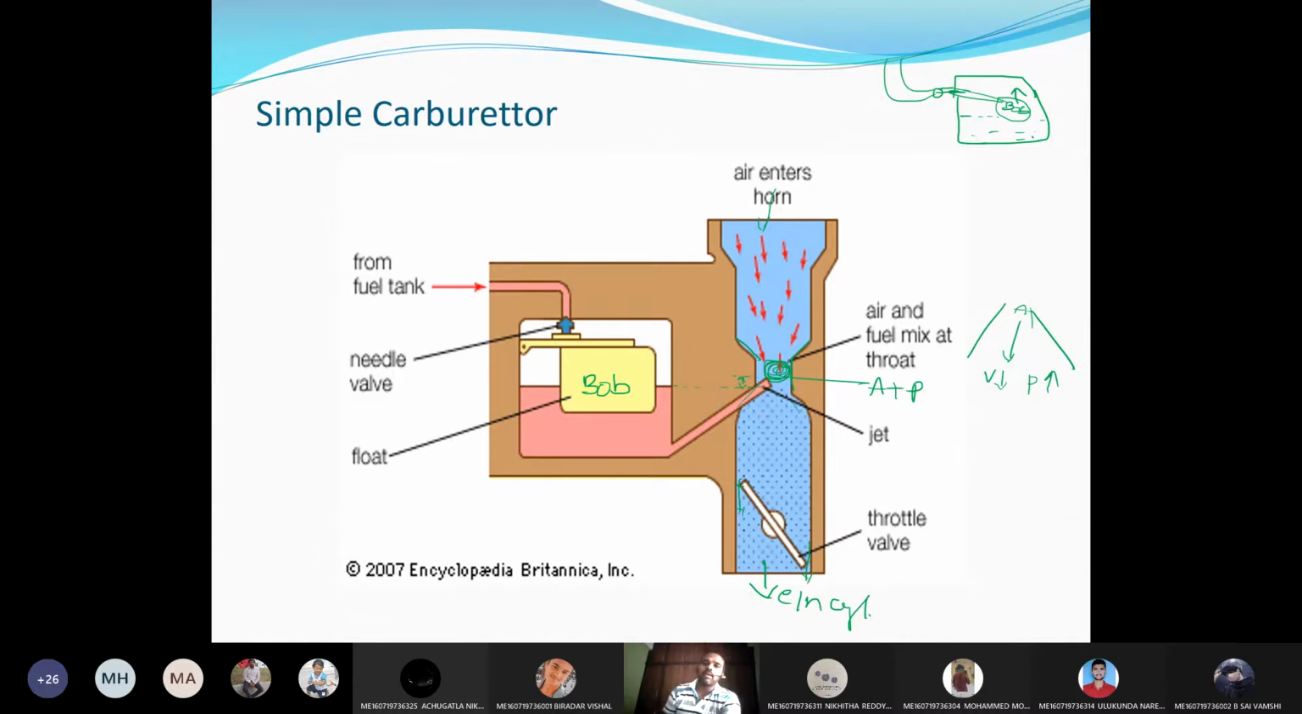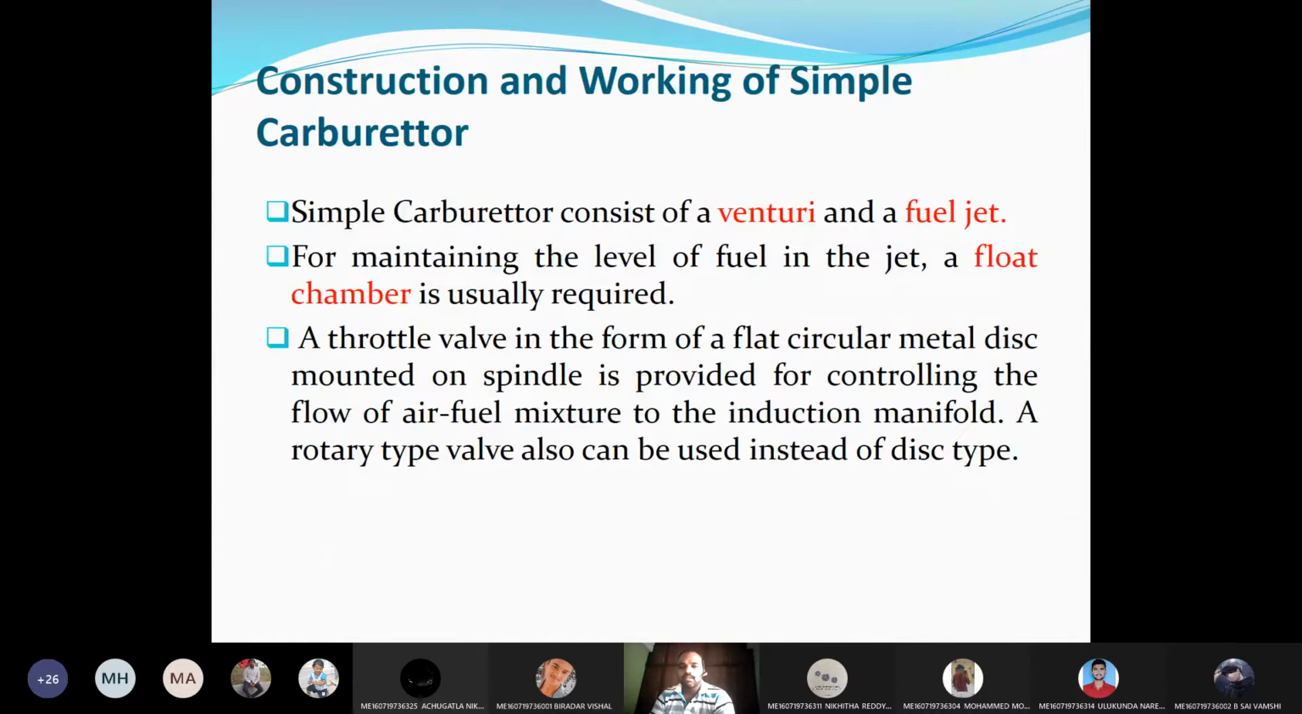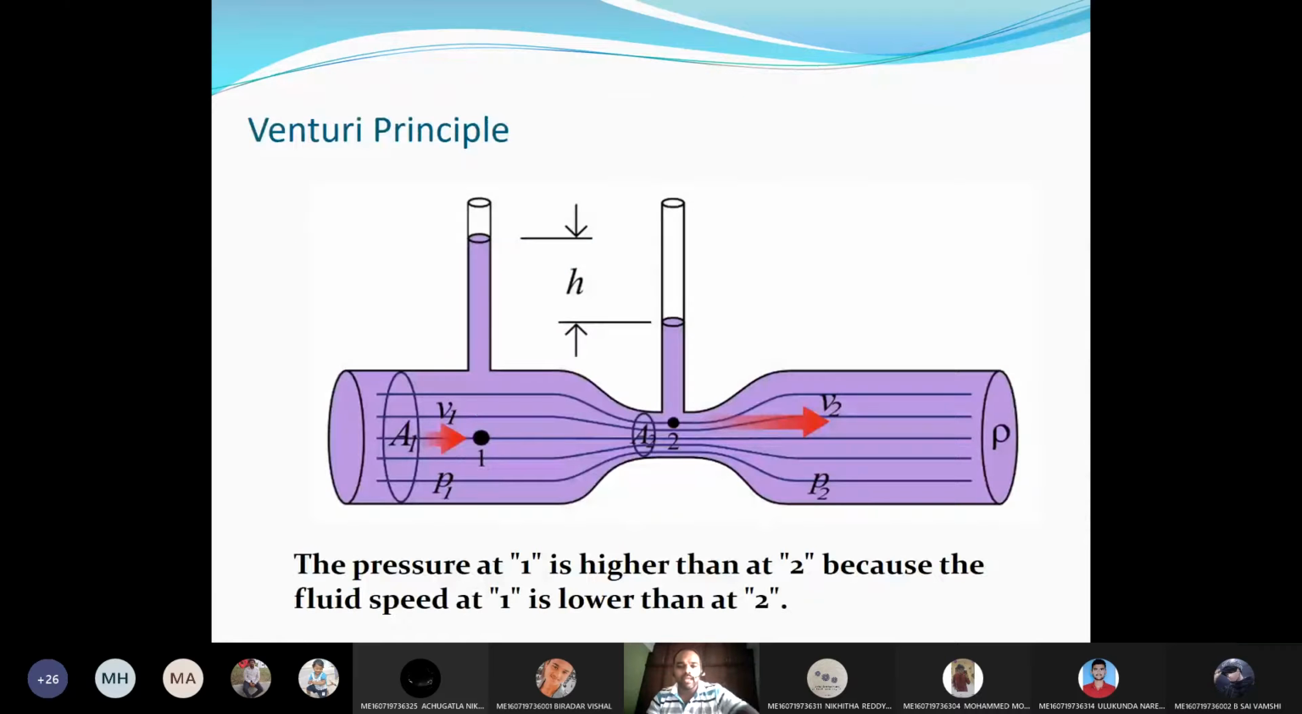There are many drawbacks of the simple carburetor, we will see them. The main principle is the Venturi principle. As I told, the pressure at 1 is higher than the pressure at 2. This difference of pressure is used to measure the discharge, so we will use the formula to measure the discharge.